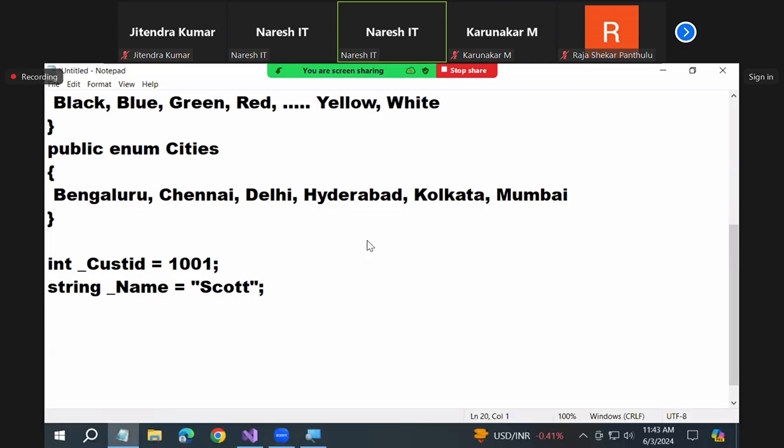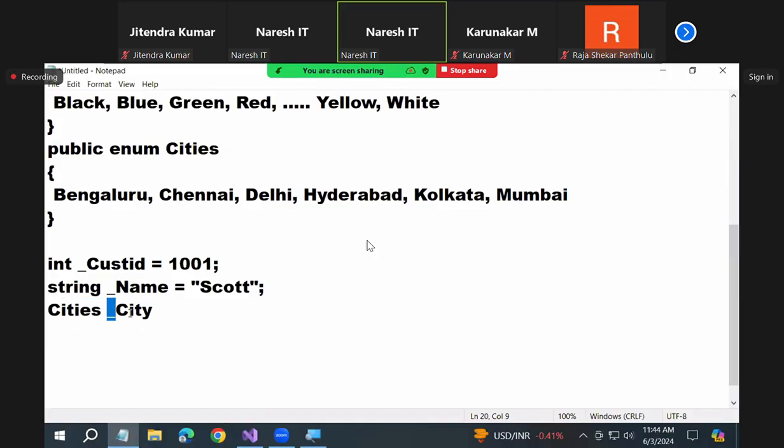Writing here: cities underscore city. All are the same here. Int is a predefined type, structure, string is a predefined type, class, cities is a user-defined type, enum. But all are types only.